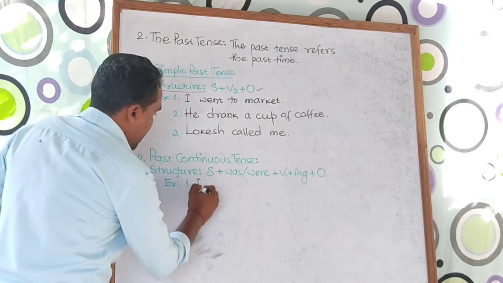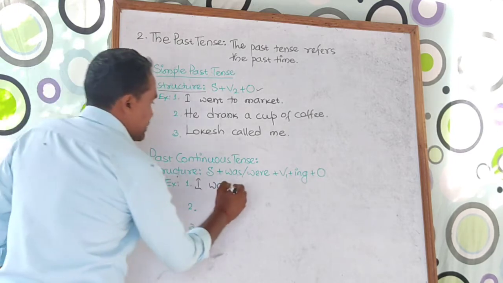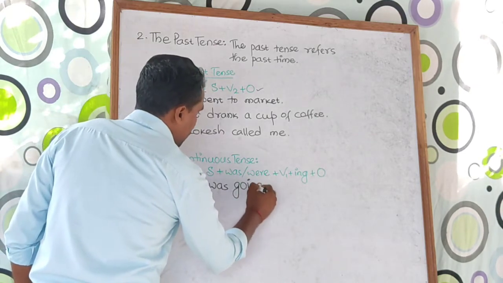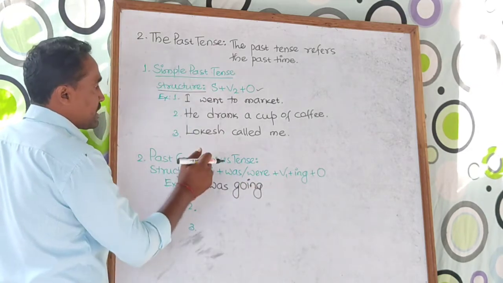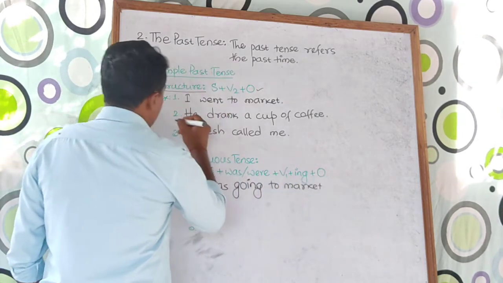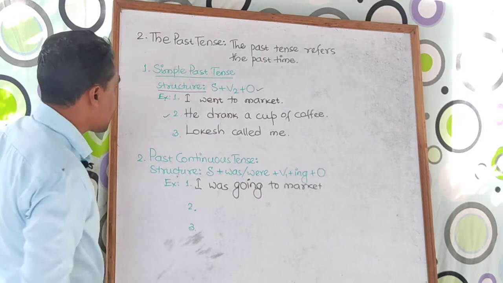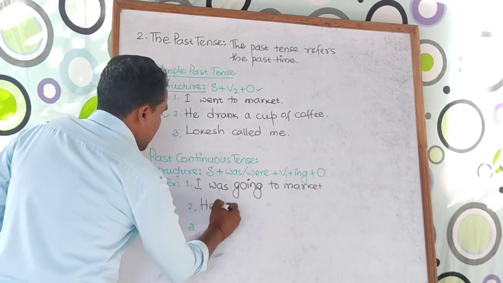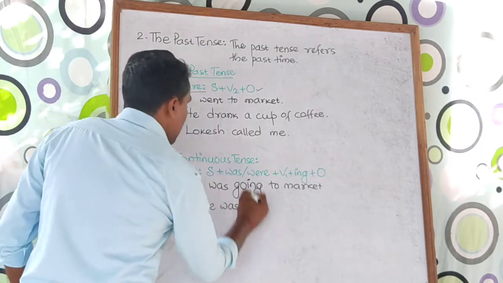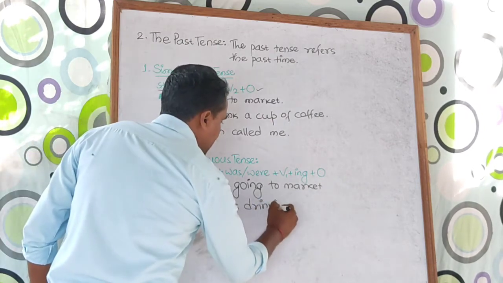Take a look at a few examples. If I take subject as I, then I need to take was, I was. Then take V1 form, that is go, with ing, going. I was going to market. If I take this example into past continuous tense, let's see. He, take was, because he is singular number, he was drinking a cup of coffee. Drink is the V1, add ing.